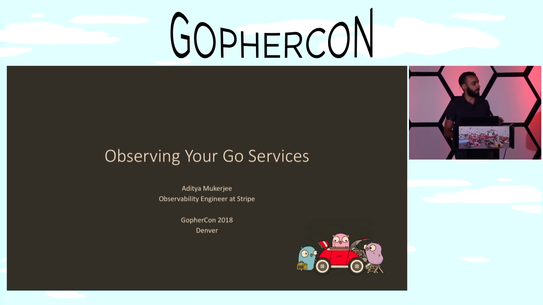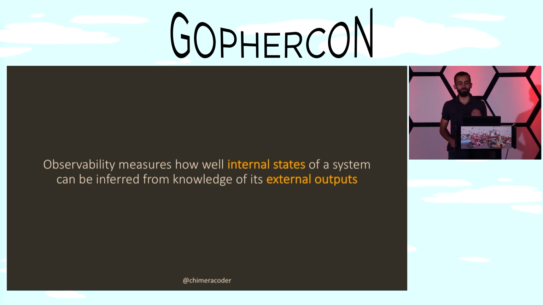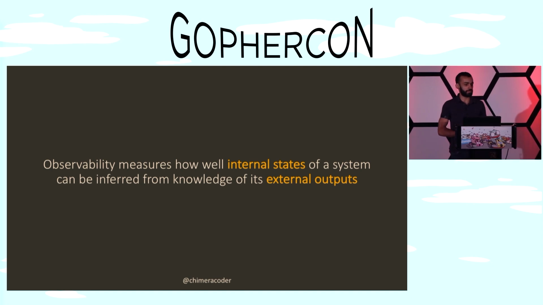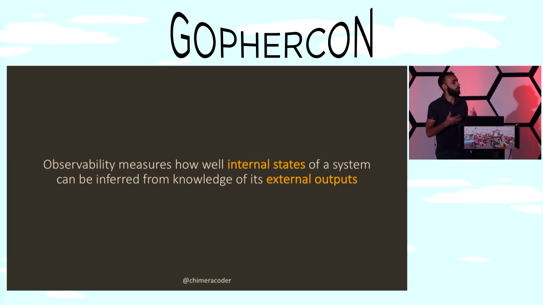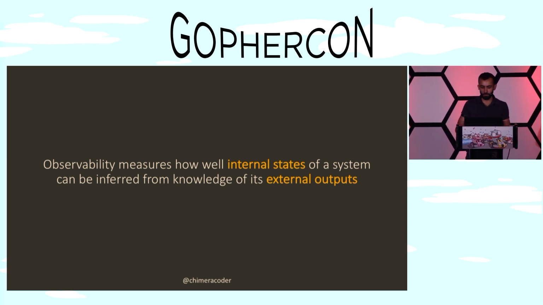But let's unpack that word observability a bit, because it's actually quite relevant to Go programmers. Observability measures how well internal states of a system can be inferred from knowledge of its external outputs. It's a concept from control theory. The dual of observability is controllability, what you actually do with that information to, well, control your systems. And observability is all about gathering and analyzing the data to let you know what decisions to make, what actions are actually going to be relevant for you.